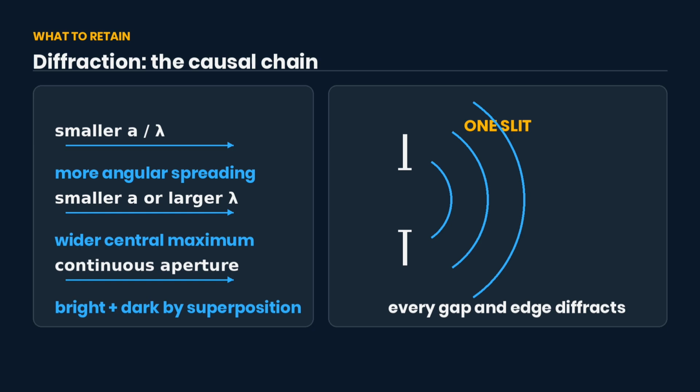Diffraction occurs at every gap and edge and becomes especially noticeable when gap width and wavelength are comparable. Huygens wavelets explain the spreading front. Superposition across the continuous aperture explains the bright and dark pattern. A narrower slit or a longer wavelength produces a wider central maximum. Next, we will use two slits to develop interference and Young's double slit pattern.